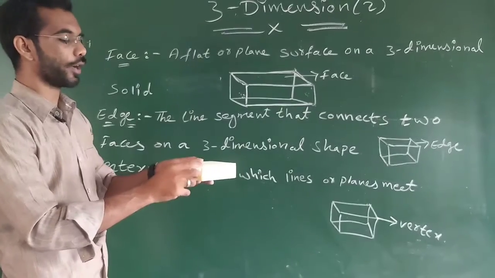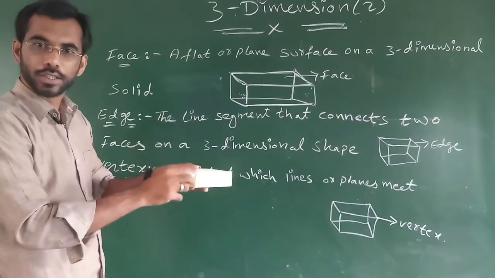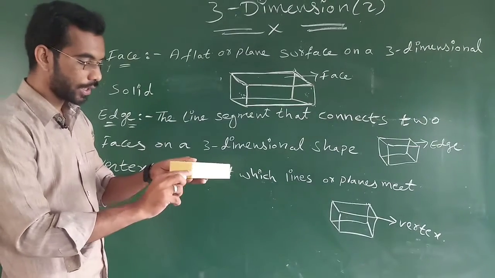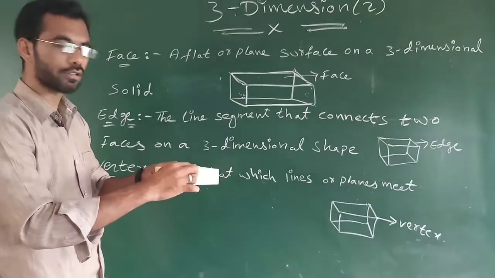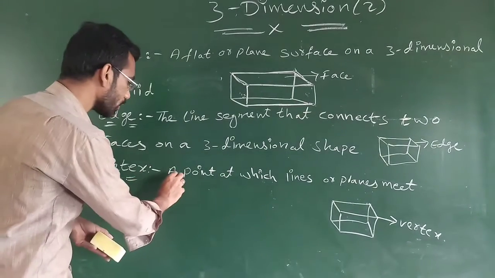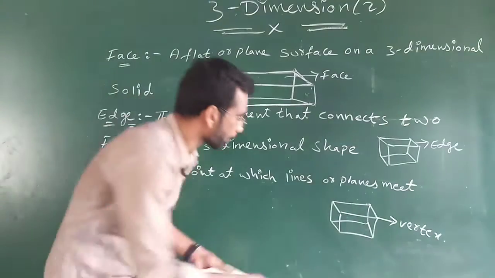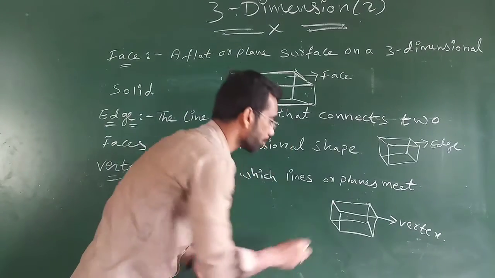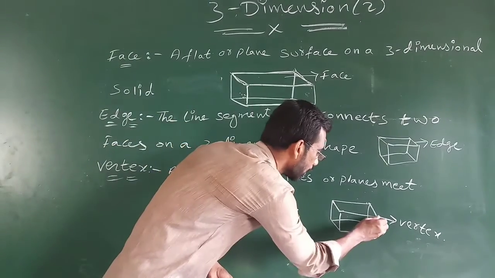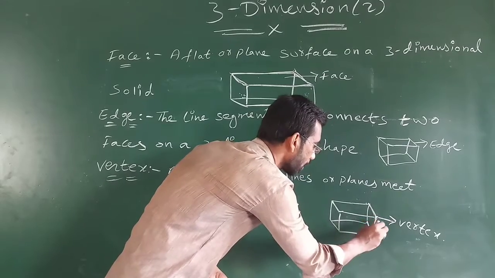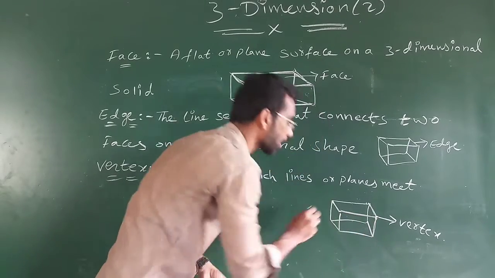See, here it is a point. This point will join two lines. One line and two lines. Okay. One more is also there. So, according to the definition, a point at which lines or planes meet. See in the diagram, this point is connecting one line segment, two line segments, and three line segments.